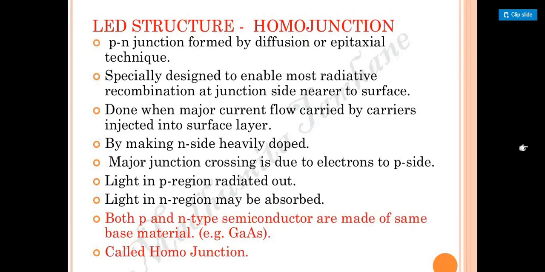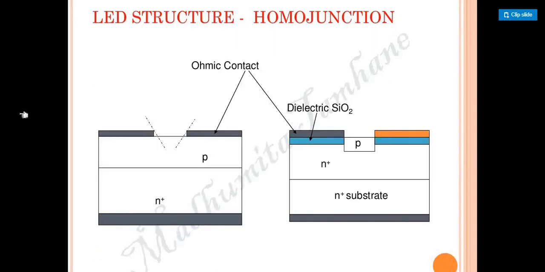That is the homojunction. Next, majority current flows by carrier injection into the surface layer. When we take a surface layer, the major current flows from there only. Second, by making the n side heavily doped. See here, we have taken n plus, right? N plus means this is the heavily doped region, compared to the p region.